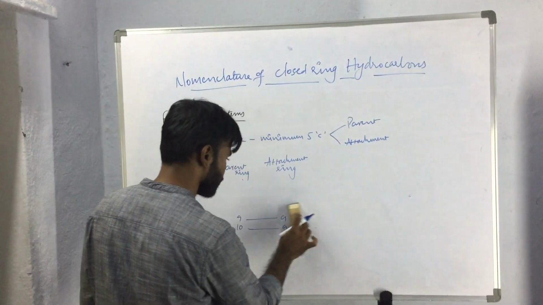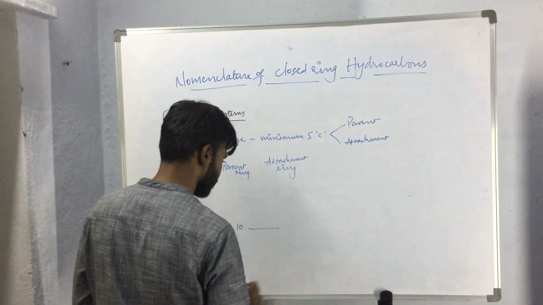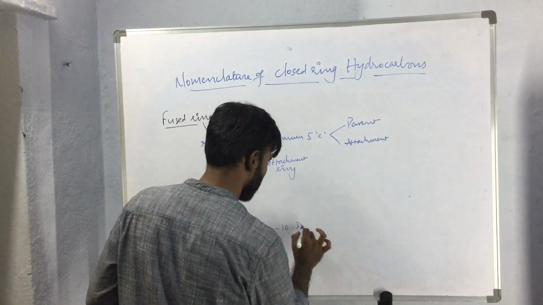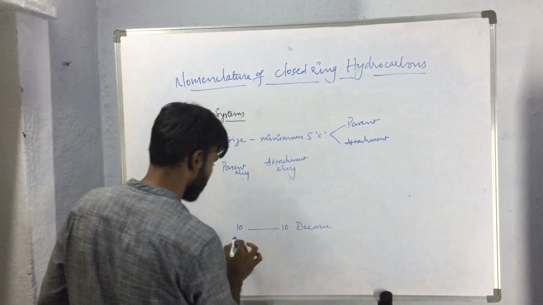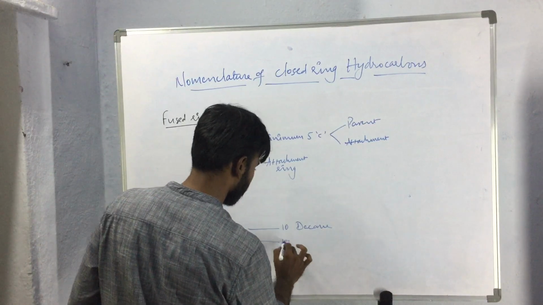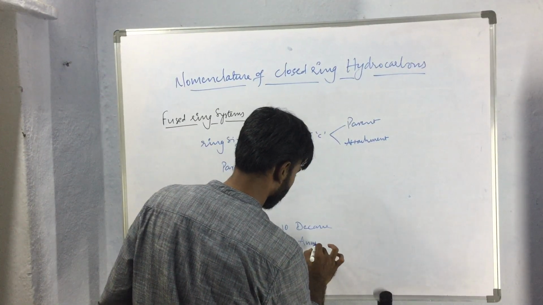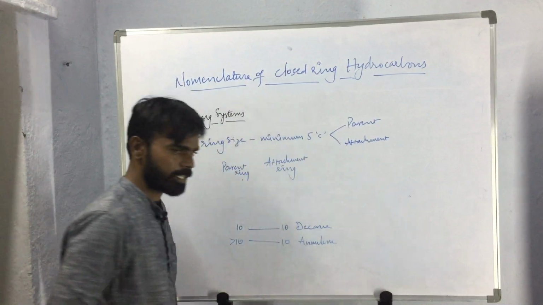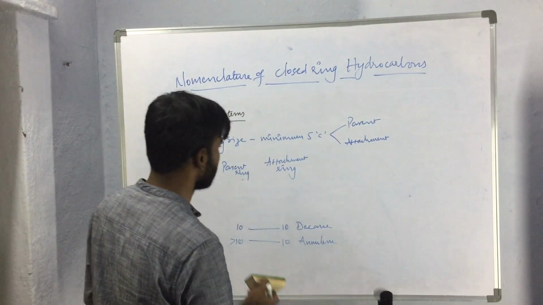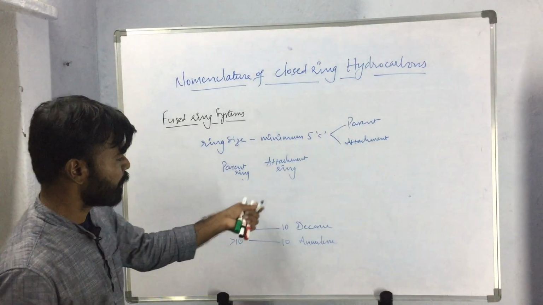Then if it has 10 carbon atoms, this will be called decalene. If more than 10 and the attachment ring has 10 carbon atoms, then again azulene. So this is how we will be selecting the parent names.